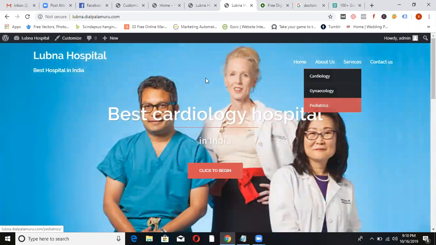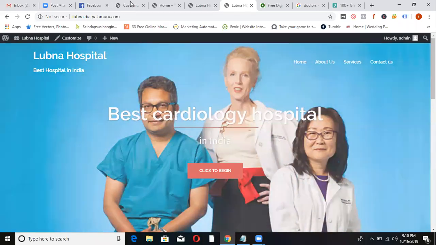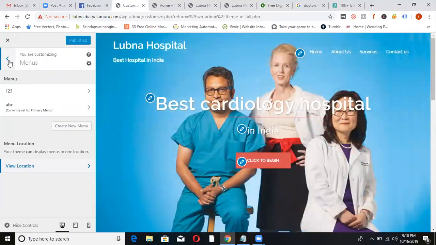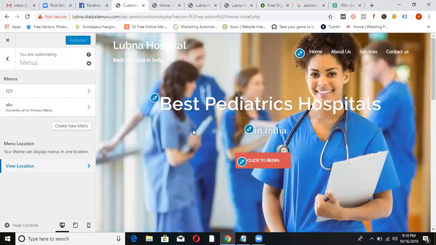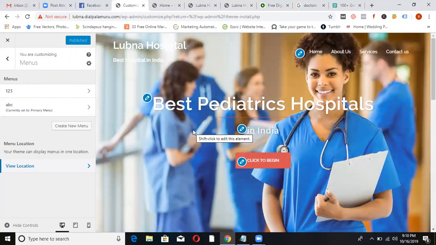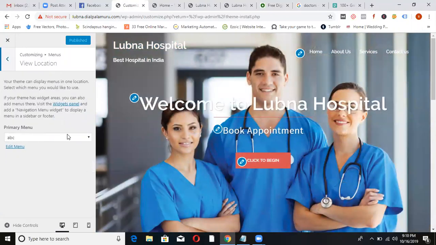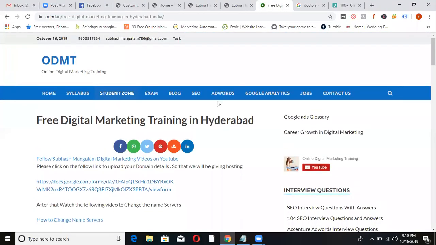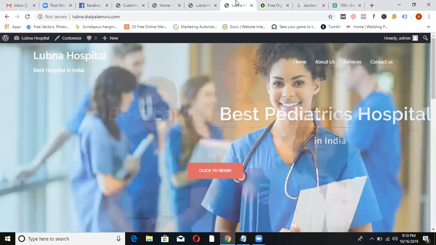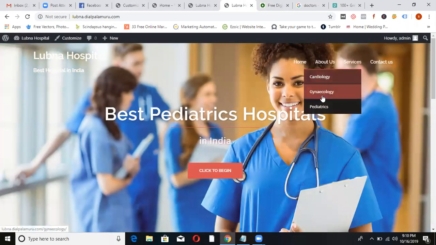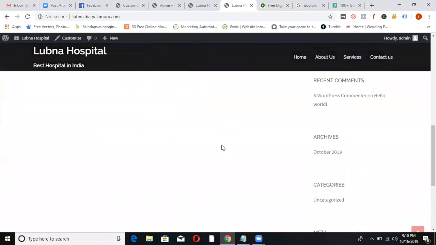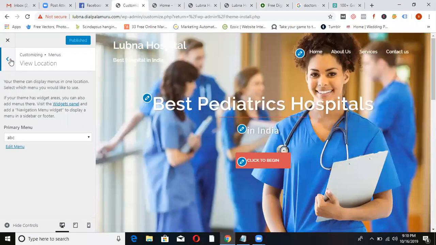What about the second menu? What do you mean by second menu? If I want to add one more menu, 1, 2, 3, then how do I add? It depends on the theme. This theme doesn't have that option, but different themes have. This theme you can see here, only primary menu option is there, but other themes, especially in ODMT, I have header menu, pre-header menu options. That depends on the theme. So basically, you can make multiple menus anyway, but the positioning of it all depends on the theme. Correct.